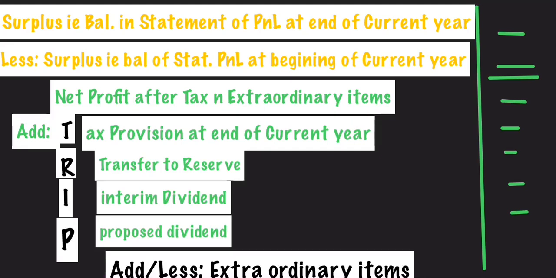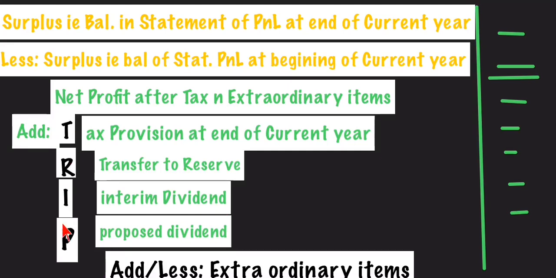Now to reverse back the non-operating items, what do we have to do? The first step of the trick is trip. The child went for a trip. So that first step is what? Trip. T-R-I-P. That is trip. So here T stands for tax provision at the end of the current year. R stands for reserve, the amount transferred to reserve out of net profit. I stands for interim dividend, and P stands for proposed dividend. So by adding the items of TRIP, why are we adding back? Because these are not related directly to your business activity. So T for tax provision at the end of the current year, R for transfer to reserve, I for interim dividend, and P for proposed dividend.